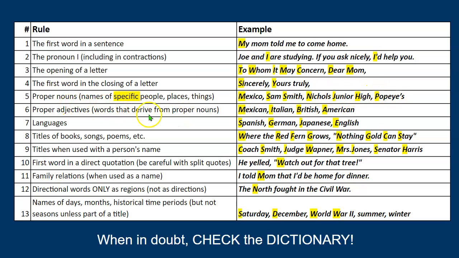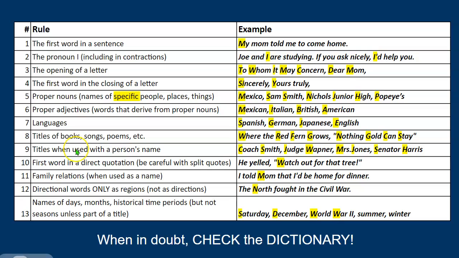Those are all names of specific people, restaurants, country, school, things like that. In addition, rule number 6 are proper adjectives. These are words that come from proper nouns. Like if you're eating food from Mexico, Mexico is a proper noun, then you're eating Mexican food, meaning it is food from Mexico. It's identifying what kind. We always are going to capitalize languages, but we don't always capitalize school subjects. So, little tip, we're going to capitalize languages always, but school subjects only if they're followed by a number.